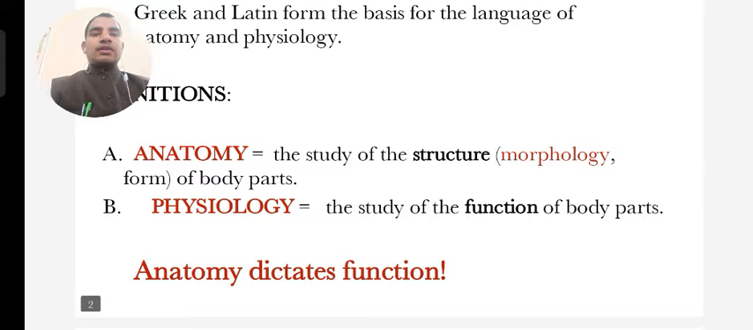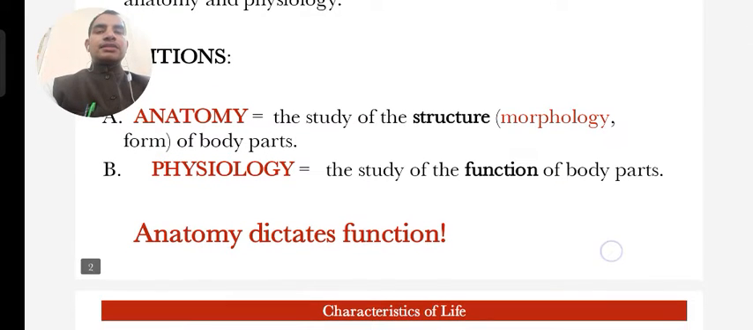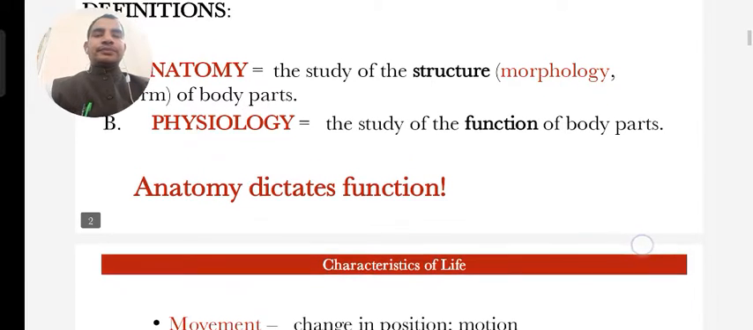Anatomy means the study of the structure or morphology of the body parts. Anatomy shows only the morphology of the part. The second one, physiology, means the study of the function of the body parts, what function each part does.